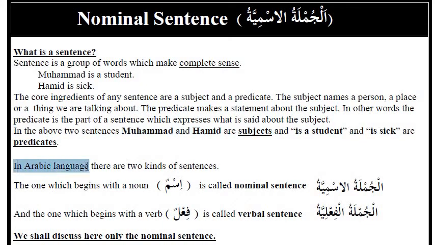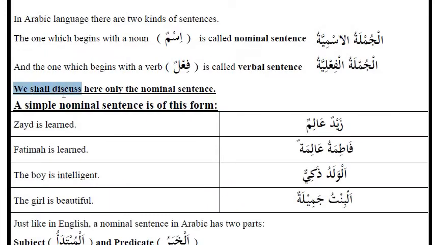In the Arabic language, there are two kinds of sentence. The one which begins with a noun, ism, is called a nominal sentence, الجملة الاسمية. And the one which begins with a verb, فعل, is called a verbal sentence. We shall discuss here only the nominal sentence.